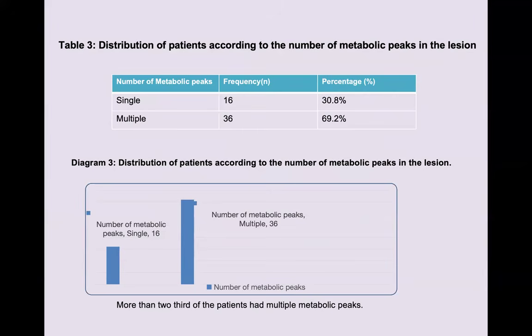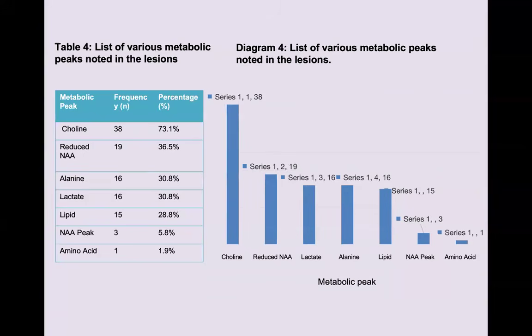Distribution of patients according to the number of metabolic peaks in the lesion: there was a single metabolic peak in 16 patients and multiple metabolic peaks in 36 patients. So more than two-thirds of the patients had multiple metabolic peaks.